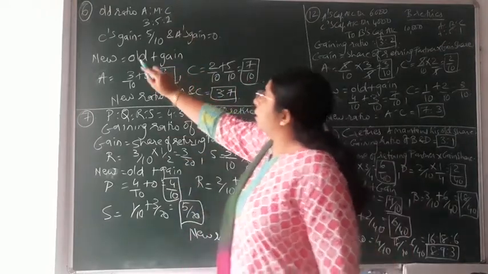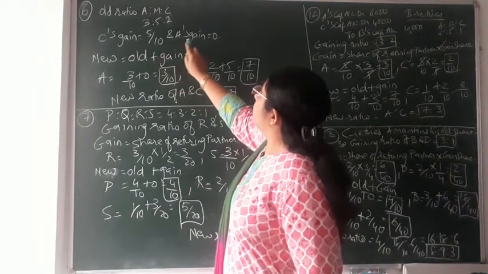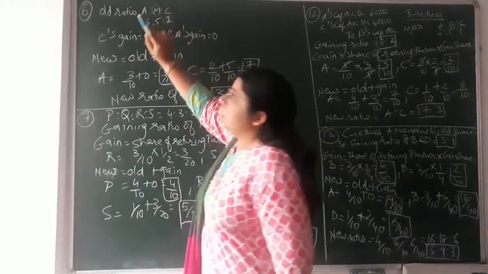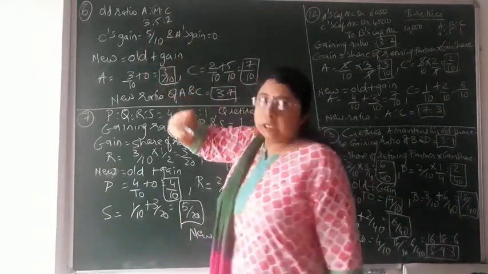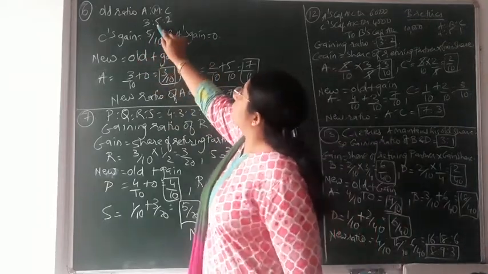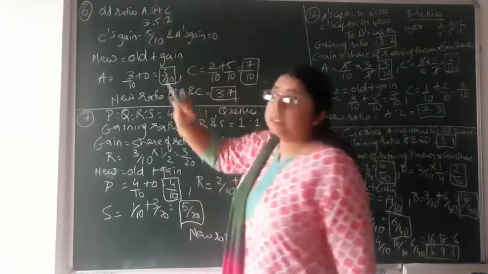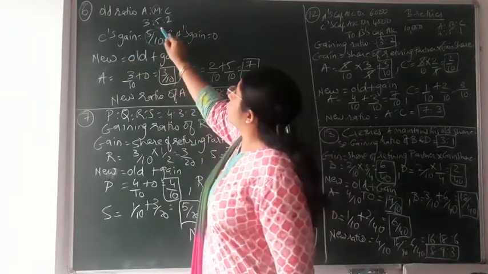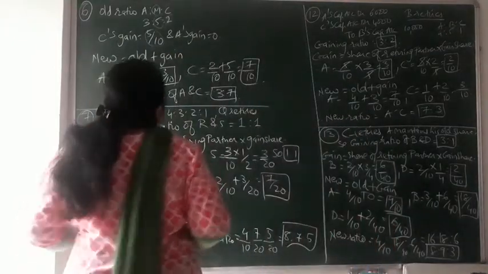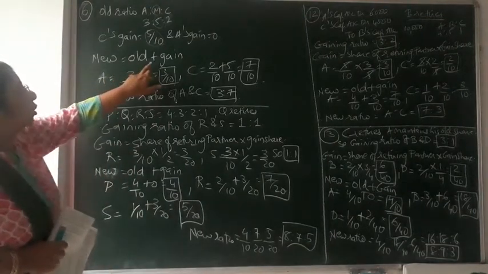You can see I have written over here C's gain is equal to 5/10 and A's gain is equal to 0, because it is told in the question that the entire share of M is given to C only. So no gain for A. C's gain is equal to 5/10. Whatever is the share of the retiring partner, that entire share would be taken by C only. So here C's gain would be the share of M, the retiring partner, so 5/10. Now you know the formula, already discussed in the last video lecture also: new share is equal to old share plus gain.